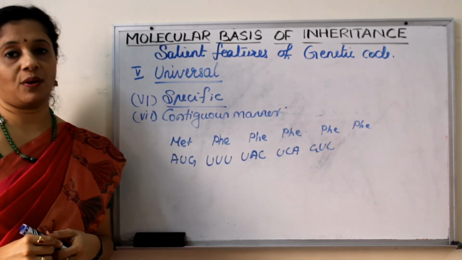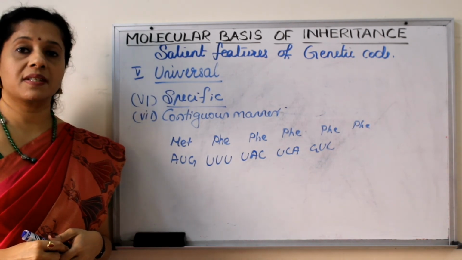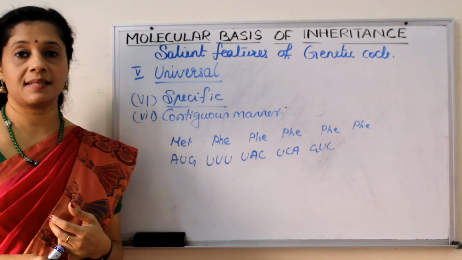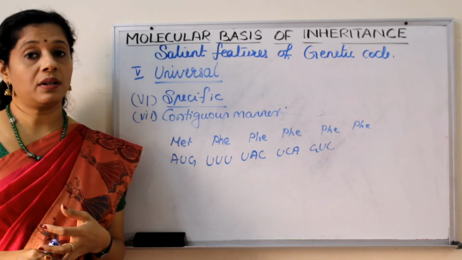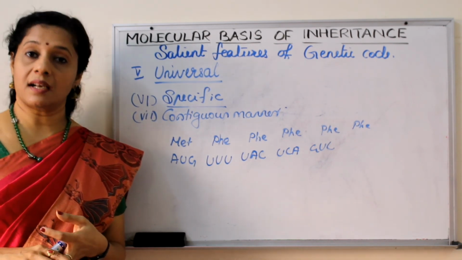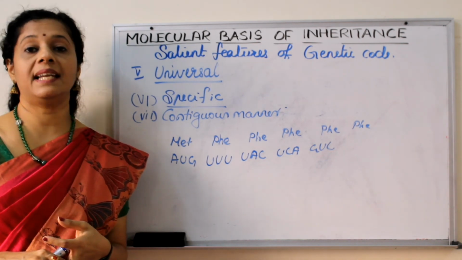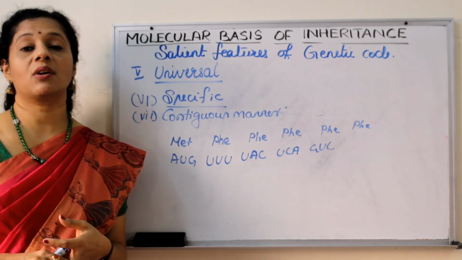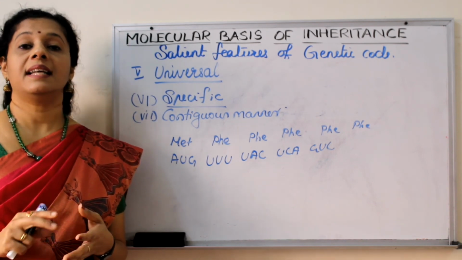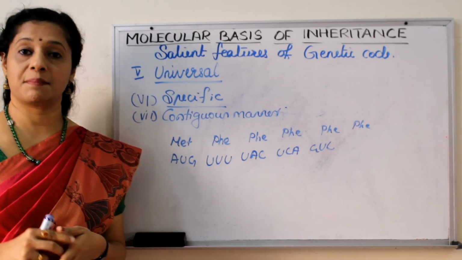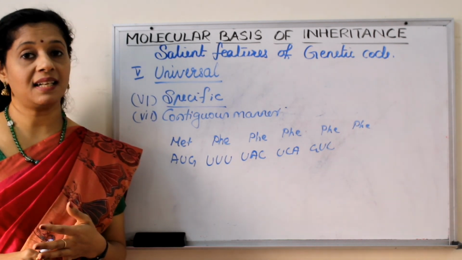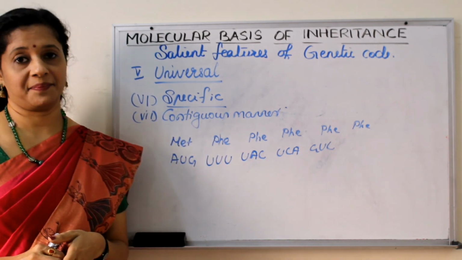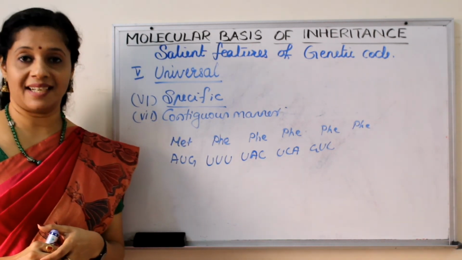Of the genetic code. Okay, so the salient features are: there are 64 codons, only 61 will be coding for amino acids. One is the start codon, which is AUG. Three are stop codons, they don't code for any amino acid, there are no tRNAs specifying them, so they are called nonsense codons. Then they are degenerate, they are specific, universal, and written in a contiguous manner. So this is all about the genetic code.